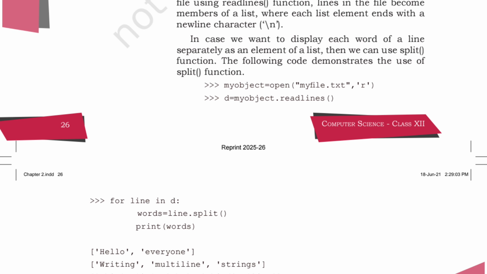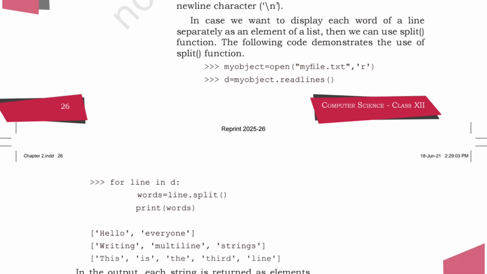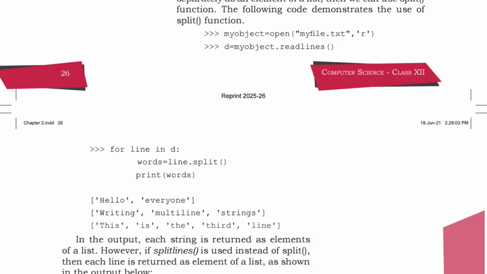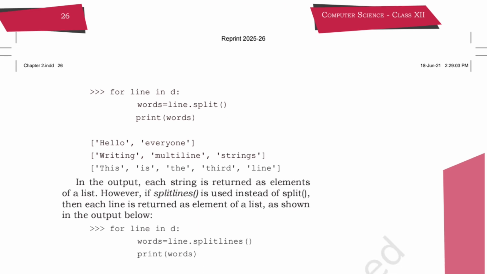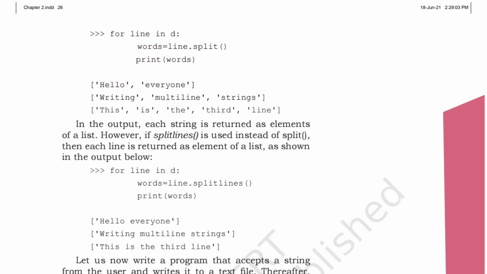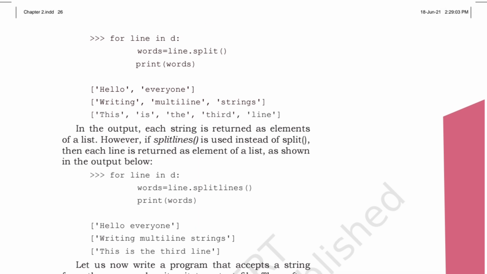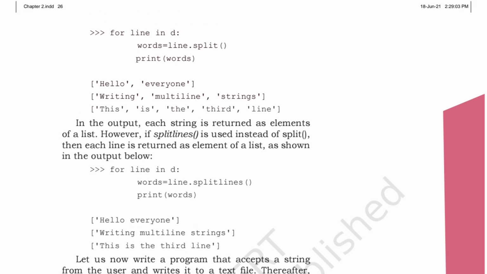So over here the next one is: my object is equals to open my file dot text, r, that is reading purpose. Again readlines will be there in the d variable. Again for line in d, words is equals to line dot split, print words. These are the different words over here.